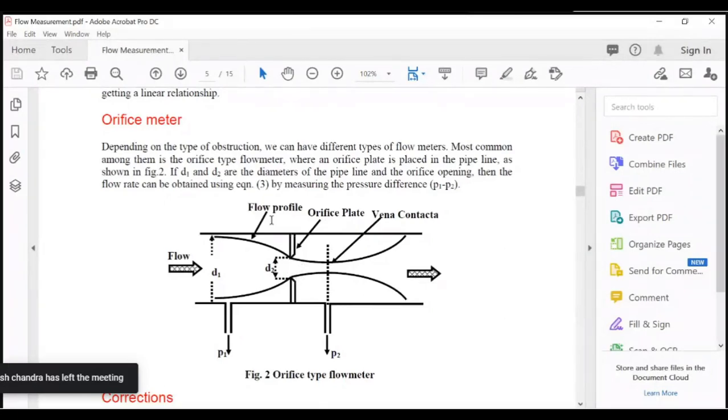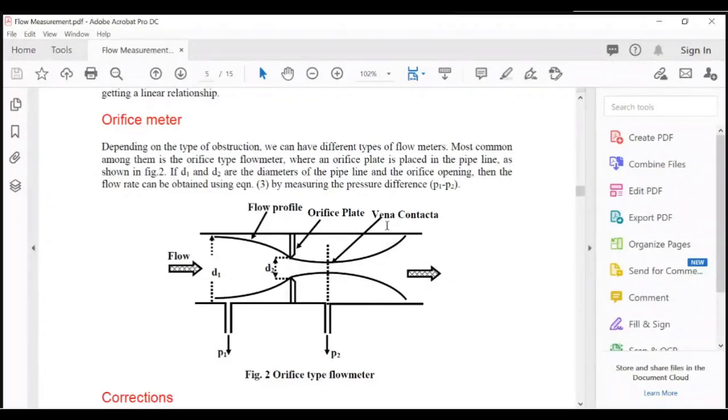So the flow profile will be like this. Further, leaving the obstruction, the fluid will have this profile, and somewhere will be the least cross-sectional area.